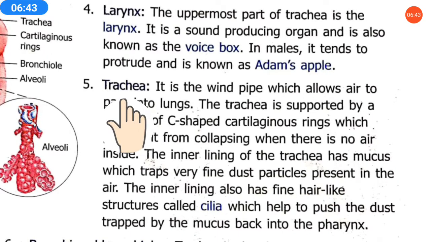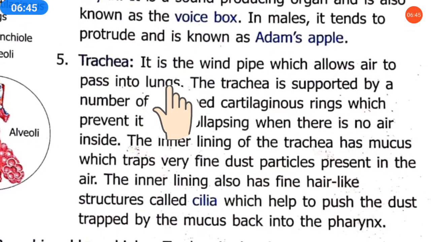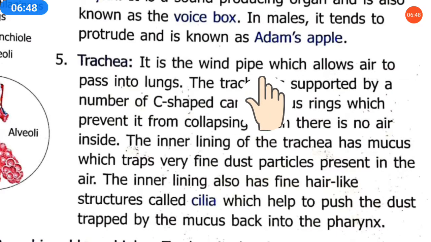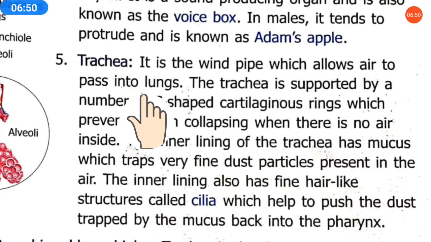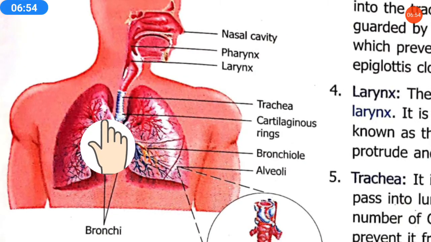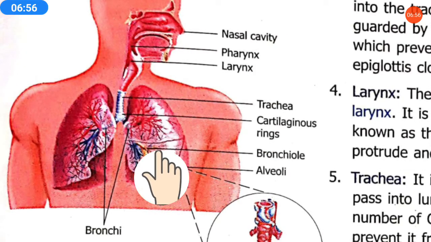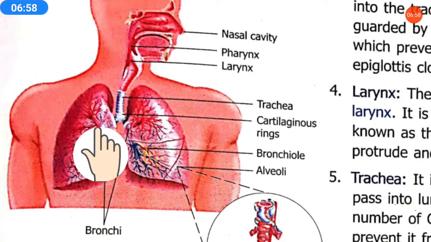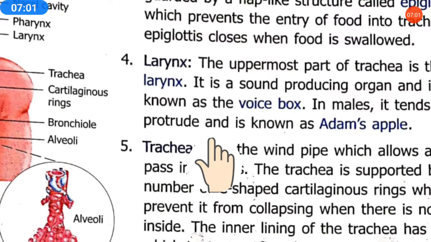What is the trachea and what are its main functions? So trachea, it is a windpipe. We know windpipe is what allows air to pass into the lungs. Where is the trachea? This is the trachea. Means this trachea allows the air to pass into the lung. This is the lungs. So it will allow the air to pass into the lungs.